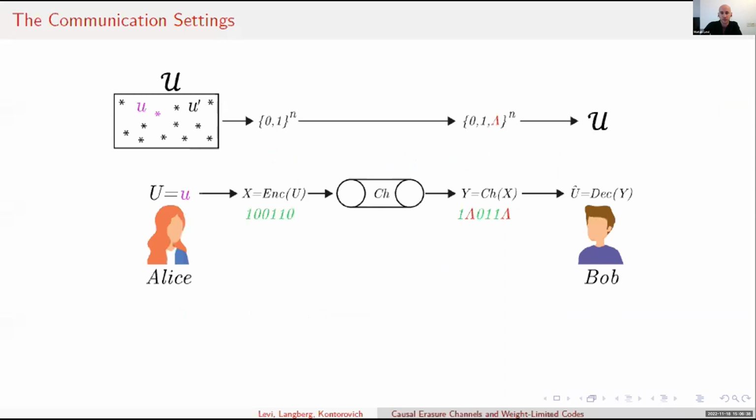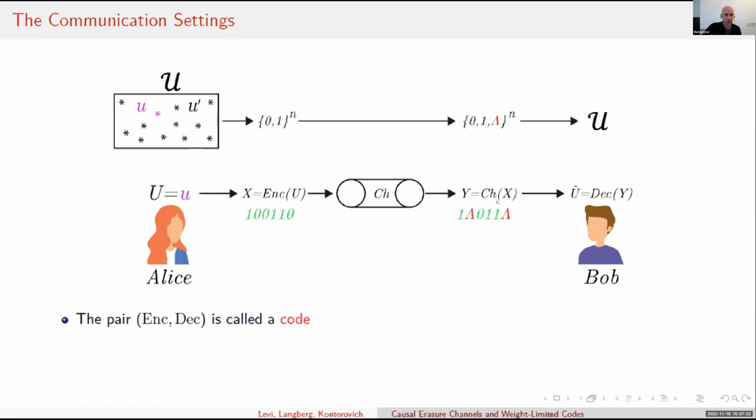So this talk is built upon the following communication settings. So we have Alice who wants to send a message to Bob. The message is denoted by U, and it comes from the message set script U. To do that, Alice needs to use a binary channel, so she uses an encoder to convert her message to a binary code word, X, and then she uses the channel, which might corrupt some of the bits by replacing them with a lambda symbol of error that Bob can see. Then Bob uses a decoder to try to estimate with U hat the true message U.